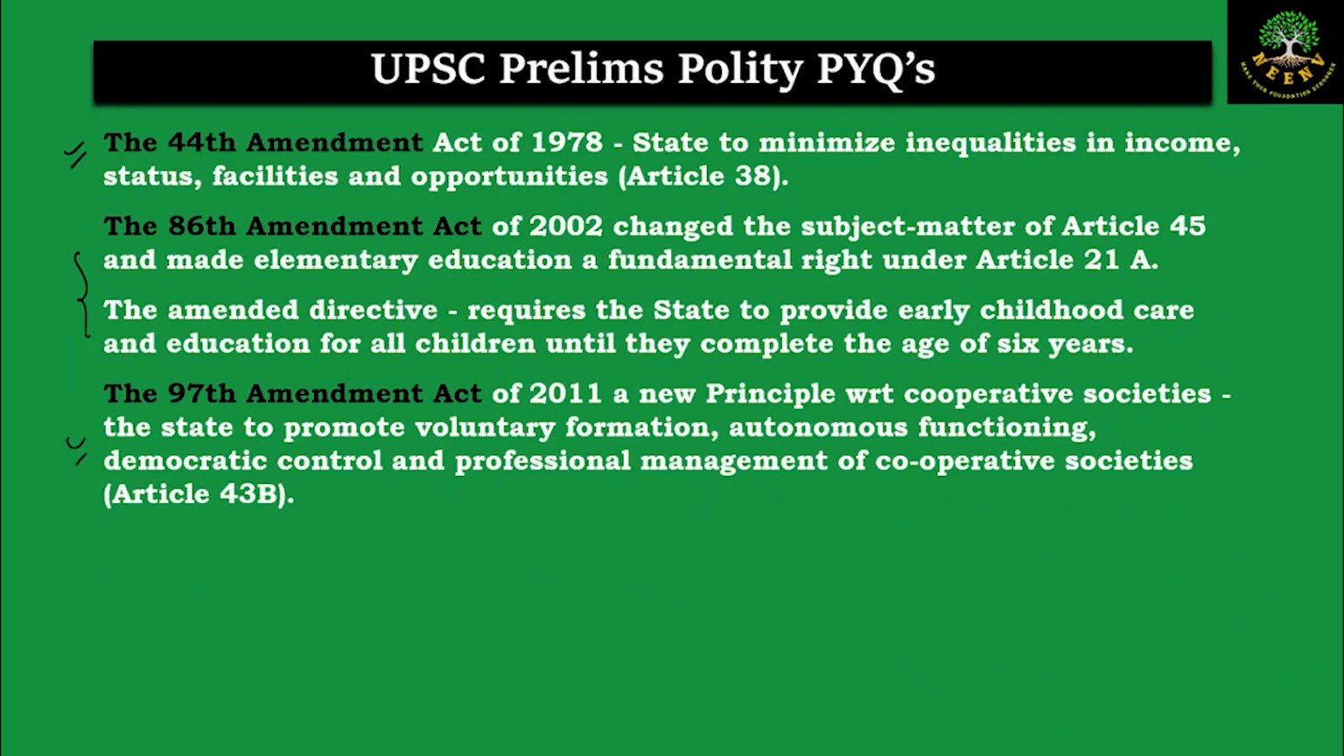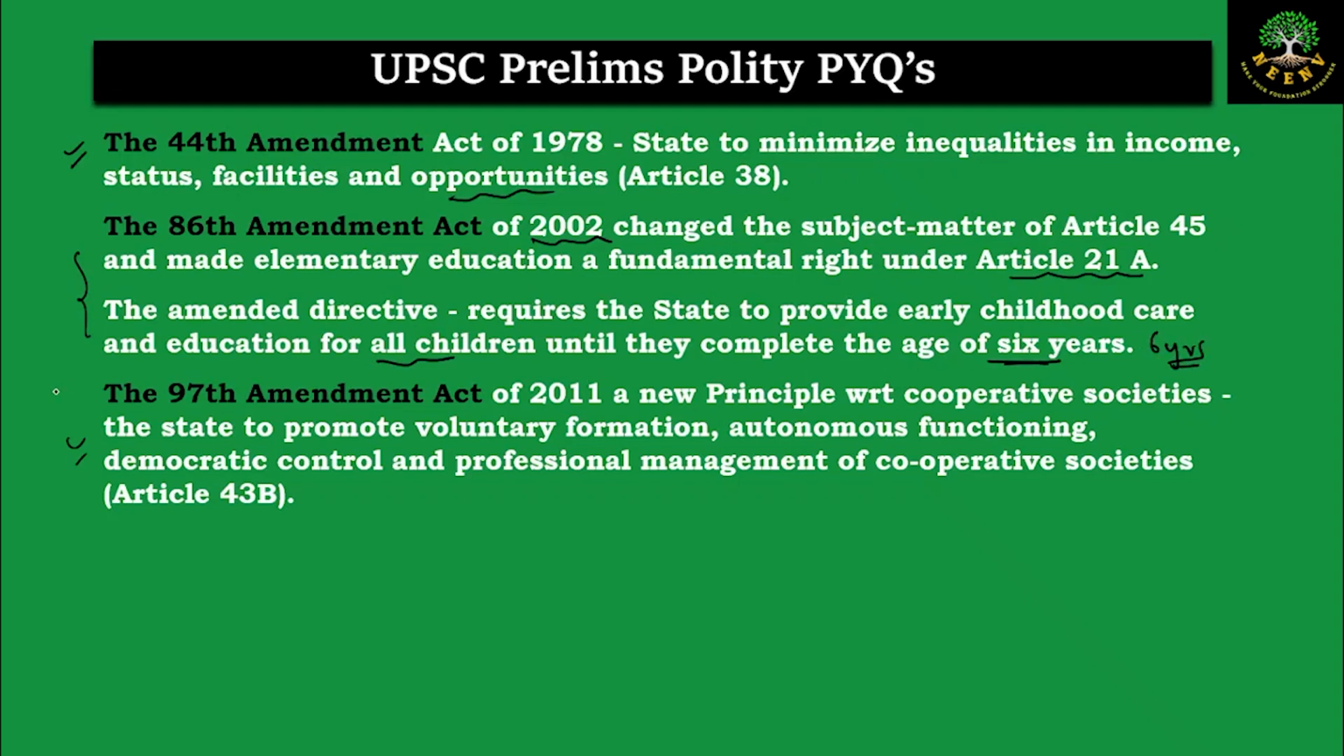Coming to the other amendments to the DPSP, the 44th Amendment of 1978 added one provision that the state has to minimize the inequalities in income, status and facilities and provide reasonable opportunities to the people. And during the 86th Amendment of 2002, the wordings and subject matter of Article 45 were changed because elementary education became a fundamental right under Article 21A. In the same amendment, the directive was changed, saying that the state has to provide early childhood care and education for all the children until the age of 6 years.